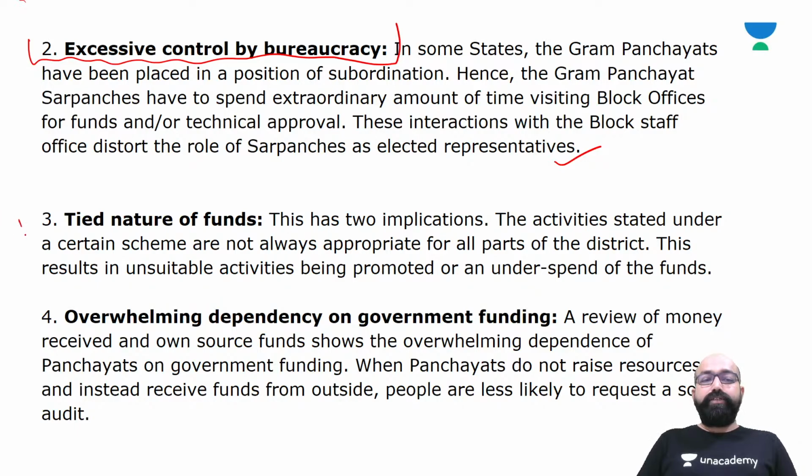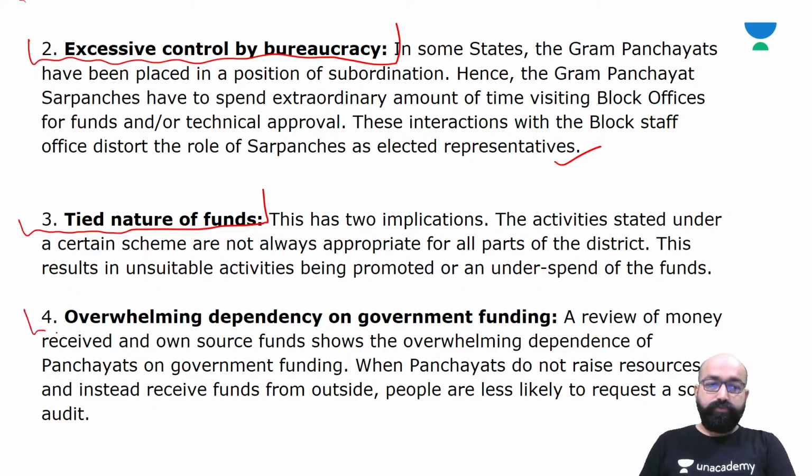Then, the tight nature of funds. This has two implications. The activities stated under certain schemes are not always appropriate for all parts of the district, and this results in unsuitable activities being promoted or an underspend of the funds.